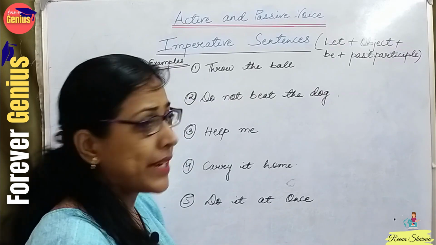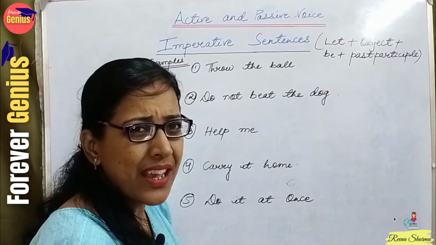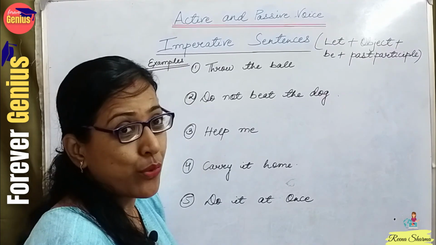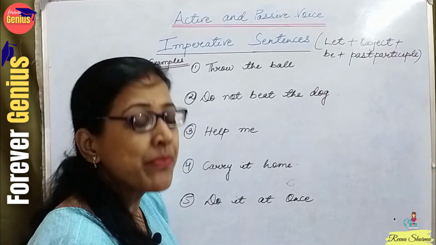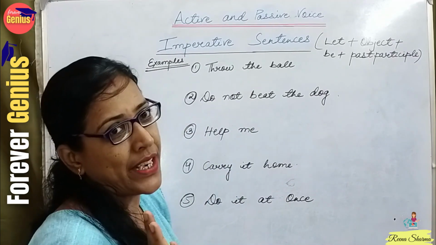Today we would be dealing with two other topics in active and passive voice. What are they? Ma'am, we did everything, now what is left? No, what is left is really important. It is the imperative form of sentences and interrogative sentences.